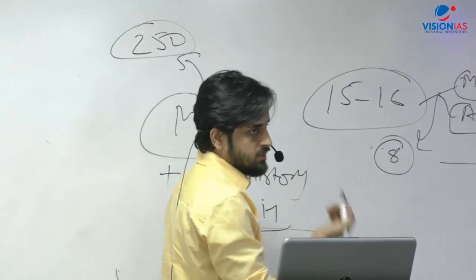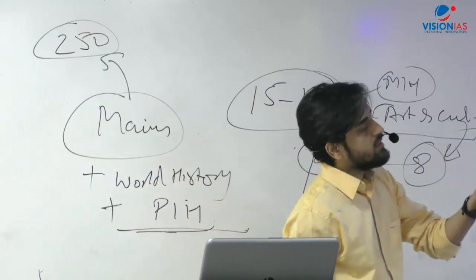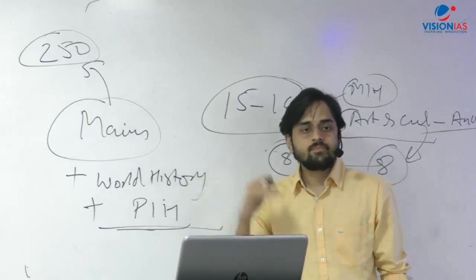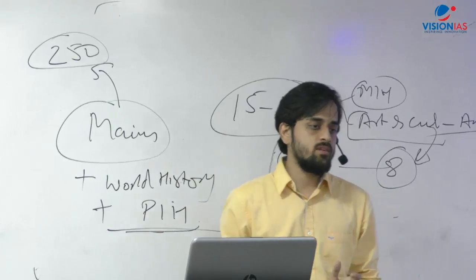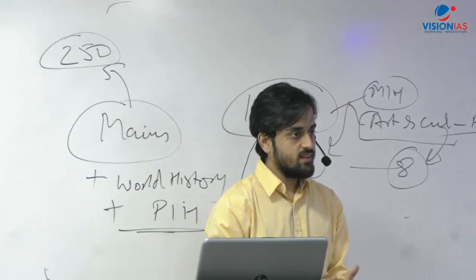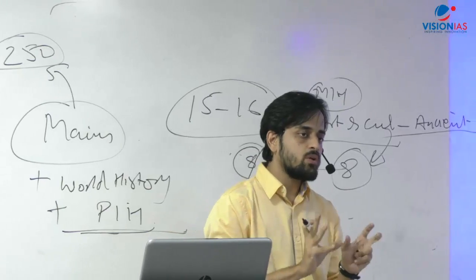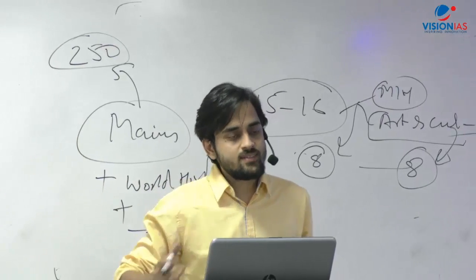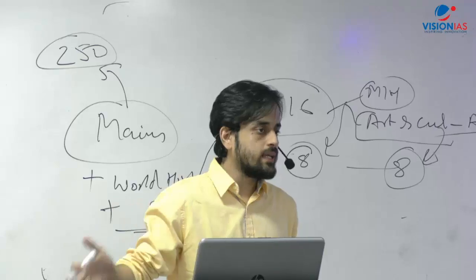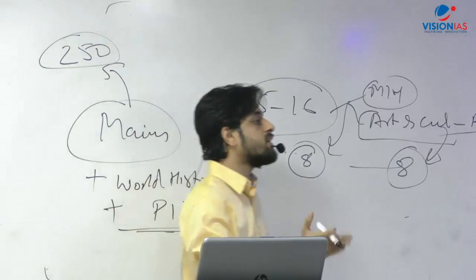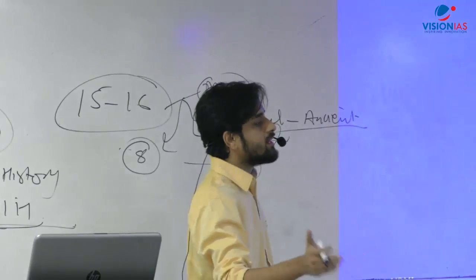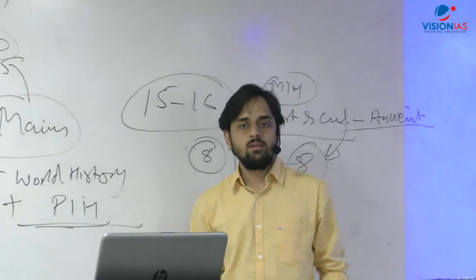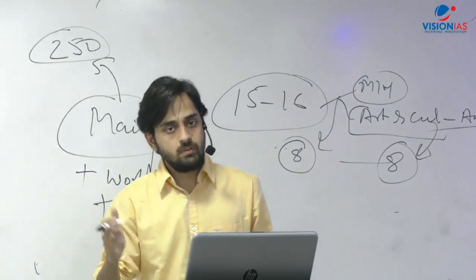Now, if you see in the mains examination, all papers are 250 marks, paper 1 itself is also 250 marks, and this is something very characteristic about paper 4 or the ethics portion and about paper 1, that they're relatively static portions. They are not going to change, in the sense that once you have prepared them, they're going to stick with you. You don't need to read current affairs separately for it like you have to do for paper 2 and 3. That is why in the past 4 years, the average score of paper 1 and 4 is relatively higher, roughly 15 to 20 marks higher than paper 2 and paper 3, because of the dynamic nature of paper 2 and paper 3.